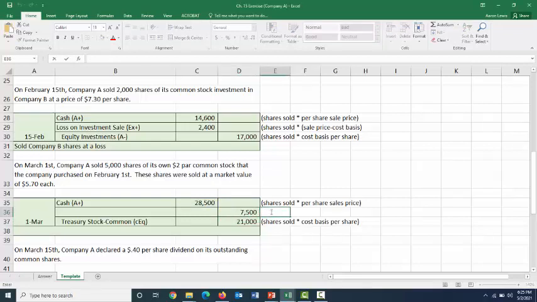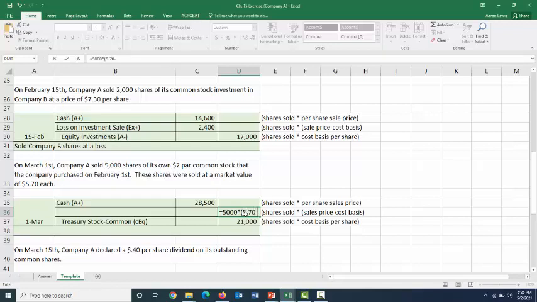Well, if we take the number of shares sold and we multiply it by the difference between our sales price and our cost basis, I've got a feeling that's going to come out to 7,500. We're selling 5,000 shares. We are selling those shares for $5.70 a piece.